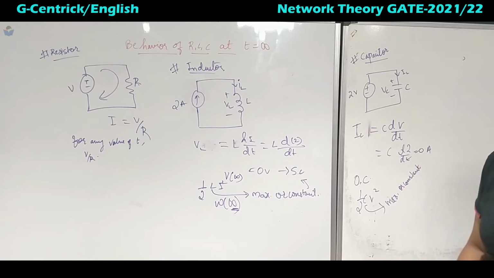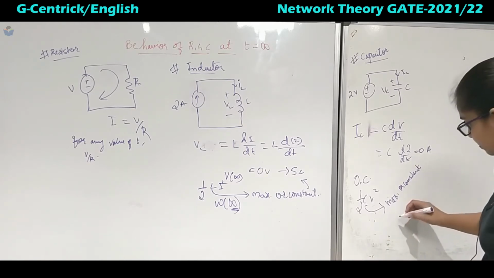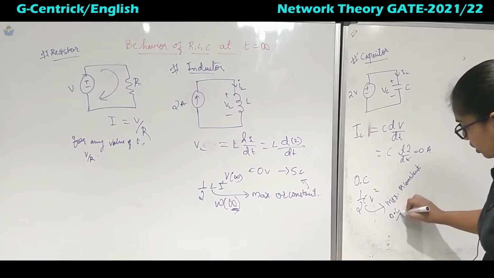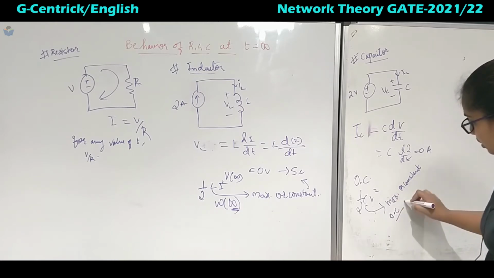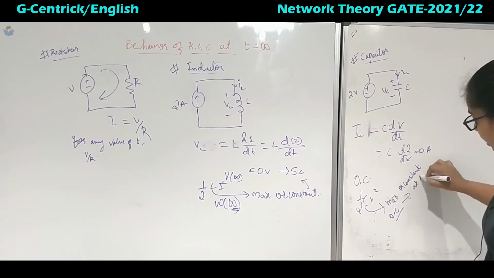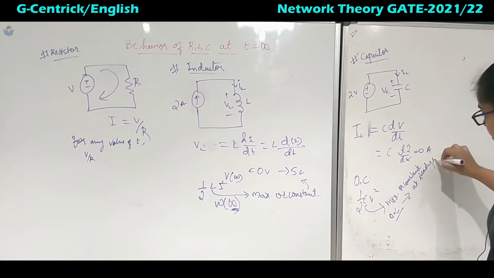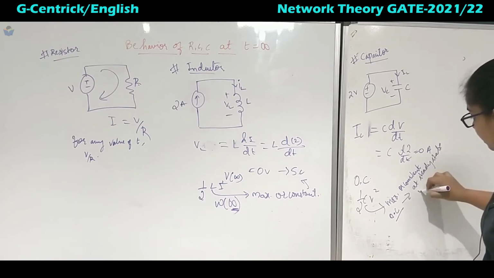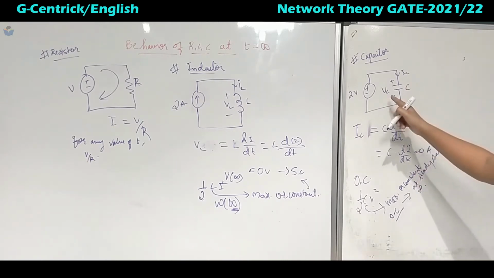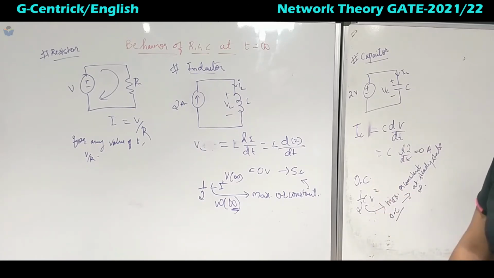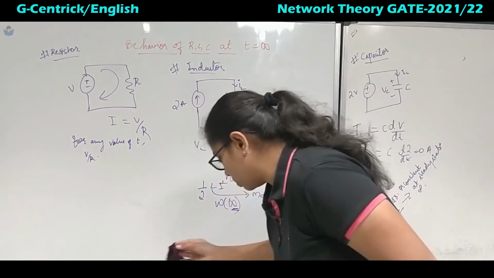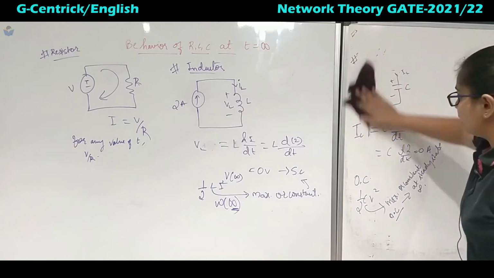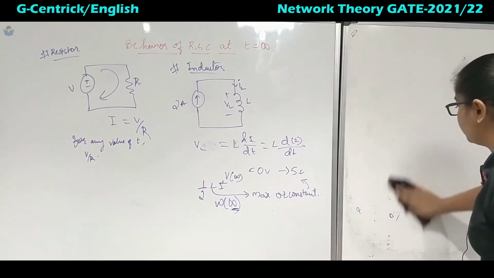So when it attains the constant value, then it behaves like an open circuit. Okay. So when it is an open circuit, it means that at steady state, or at infinity, the capacitor behaves like an open circuit. So now when we have to sum up this one, we will take a table and we will sum up.